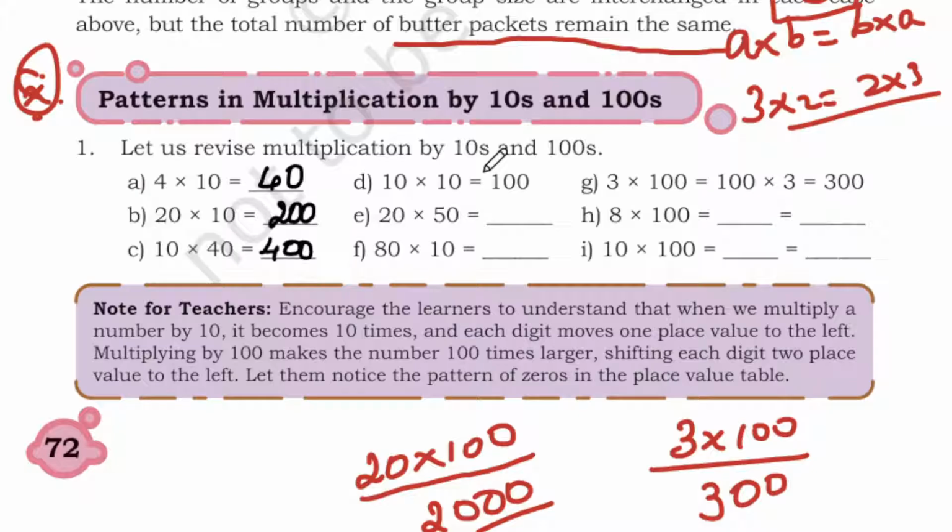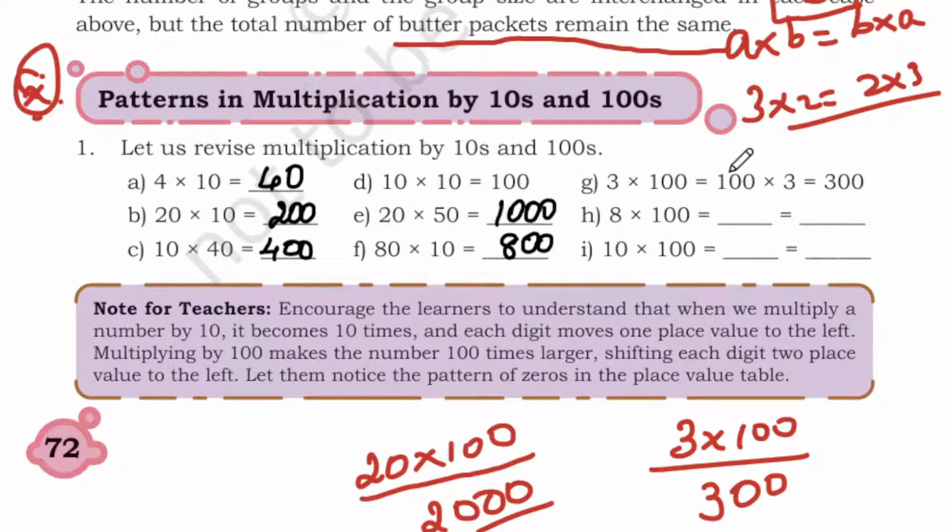So here 2 zeros, 1 ones are 1. So again put 2 zeros. And you have 5 twos are 10. Next you have 2, put the 2 zeros. 8 ones are 8.